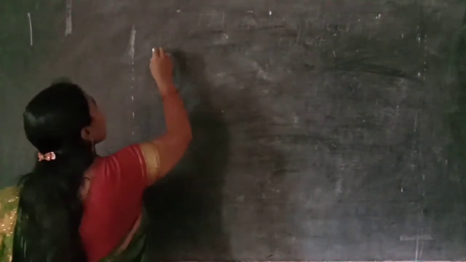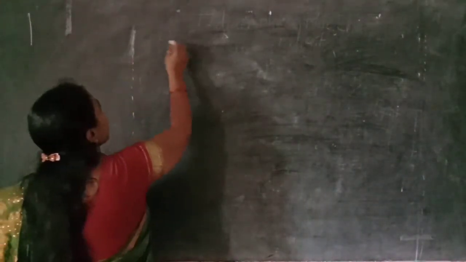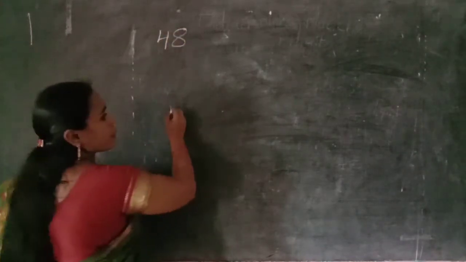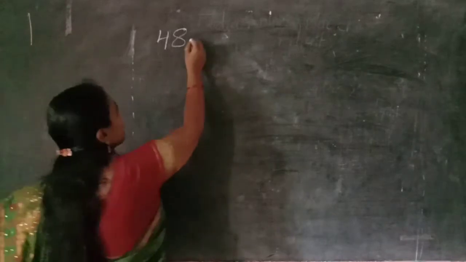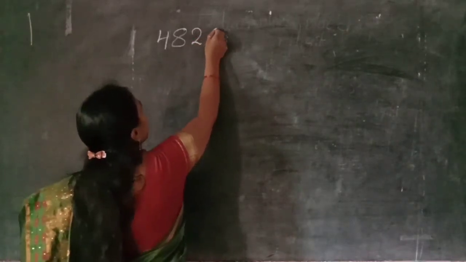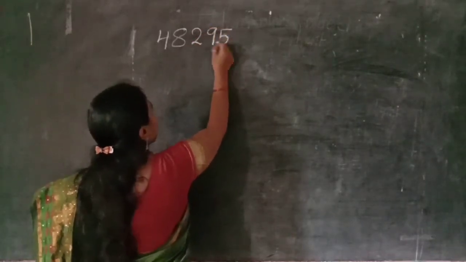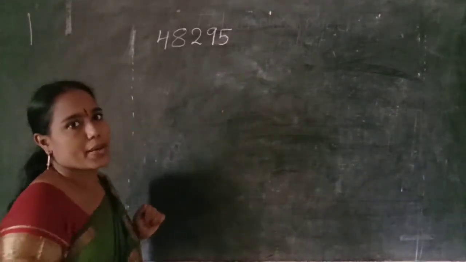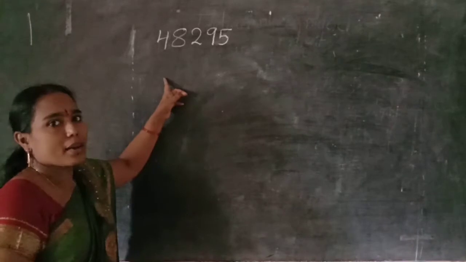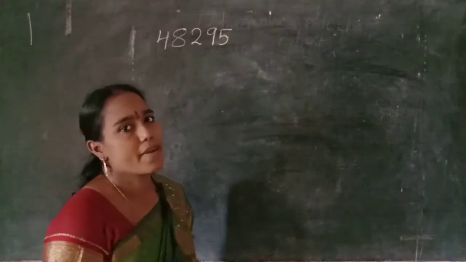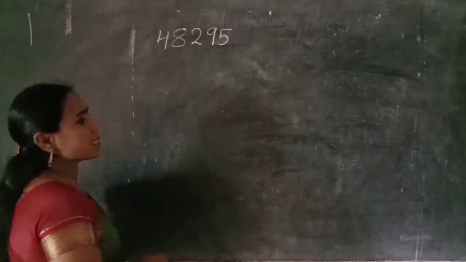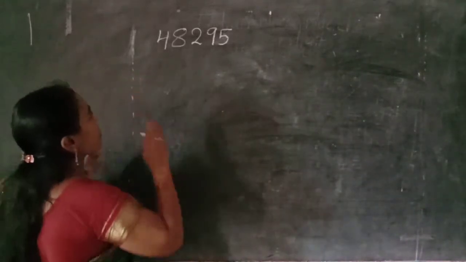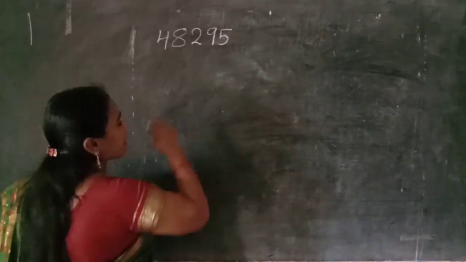For example, I take one number here, 48,295. In this number, I explain all values. Okay. First of all, I will explain all face values of the digits in the given number.